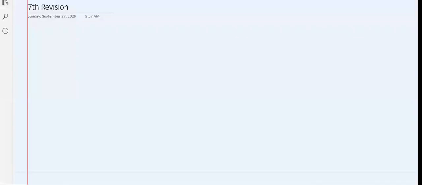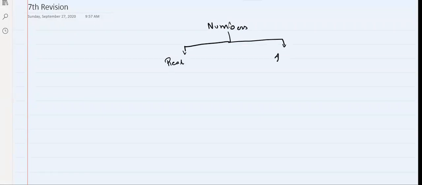So I'll just make one chart again. First was numbers. Numbers was broken down into two parts: real and imaginary.